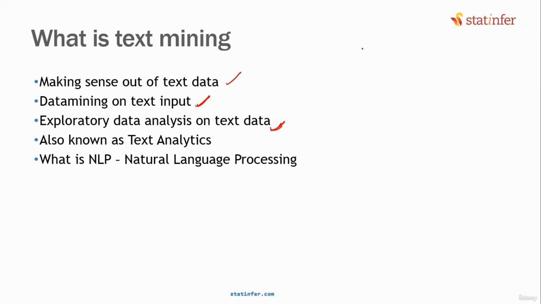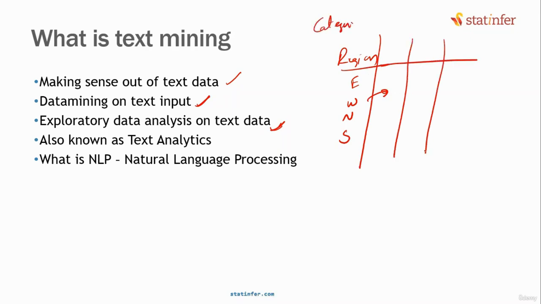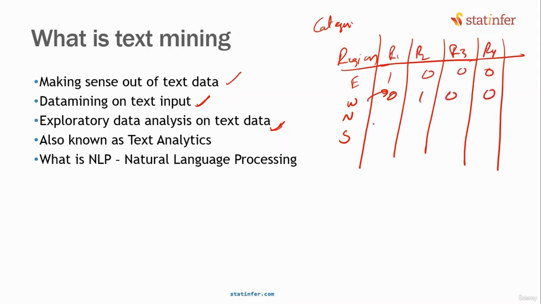Remember the variables that we handled until now. Region: east, west, north, south. Though it is non-numeric, this is not text data. This is not natural language processing at all. These are known as categorical variables. Still, we handle them just like numerical data. Do you agree with that point? We convert them into region 1, region 2, region 3, region 4, like 1, 0, 0, 0, 1, 0, 0, and then we still treat that as numerical data only. I'm not talking about this type of categorical data. This is not the text data that I'm talking about.